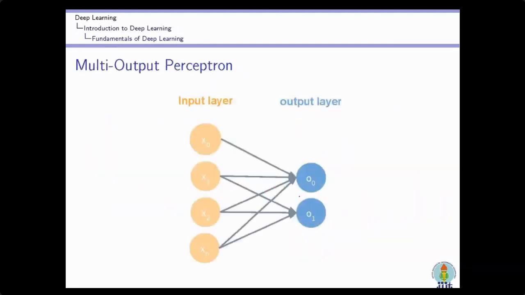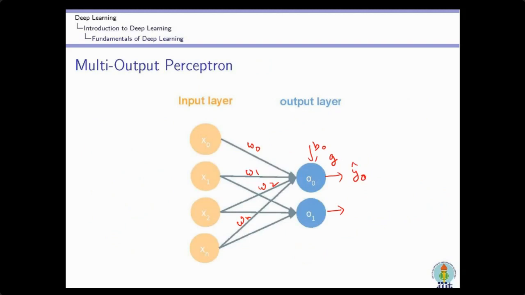Now what happens when I have more than two classes? In that case, I need more neurons in the output layer, so now it can work for multi-class classification. That's why it is known as the multi-output perceptron. So what we have done is only include more neurons in the output layer. The operation for each neuron is the same. If I have to calculate the output of O0, how will I calculate it? x0 into the corresponding weight plus x1 into the corresponding weight plus x2 into the corresponding weight plus xn into the corresponding weight plus the bias, and then I will apply the activation function. It will generate the output.